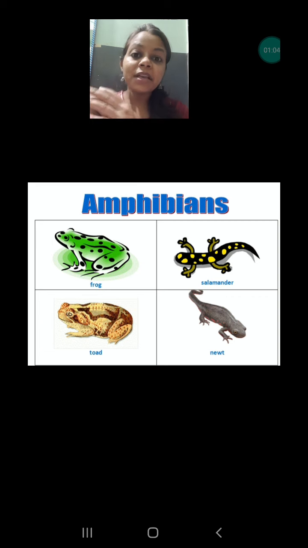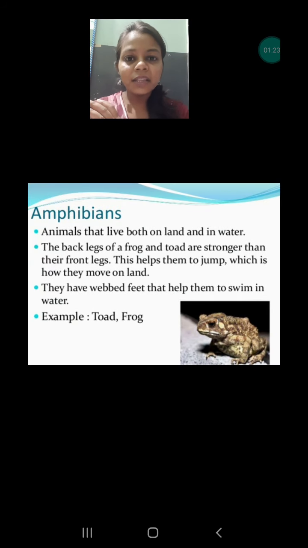That means they must have two types of adaptation. In the water, they must have some adaptation that helps them to survive in the water, and when they are on the land, they must also have organs that help them to survive on the land as well. So let's discuss what adaptations are found in these animals. First of all, let's talk about the frog, because this is a very common example that we are able to see in our surroundings.